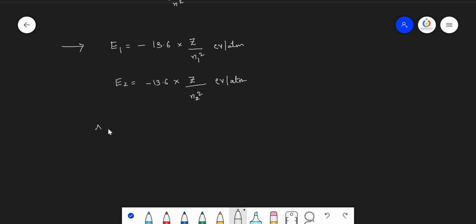Then when you are doing delta E equals E2 minus E1, substitute these values. E2 value is minus 13.6 into Z by n2 square electron volt per atom minus of minus this value 13.6 into Z by n1 square electron volt per atom.